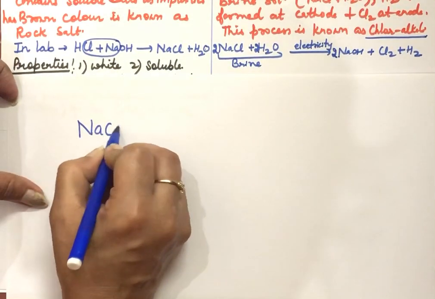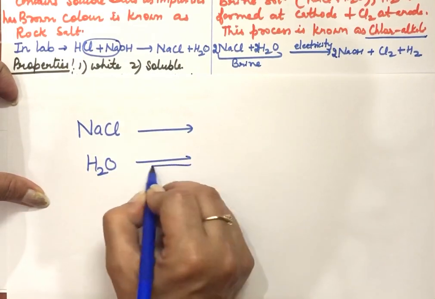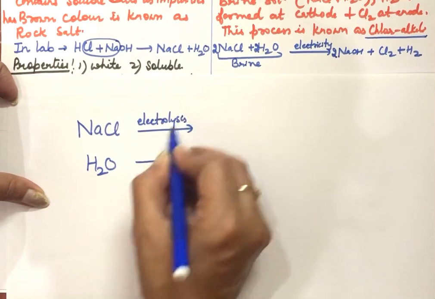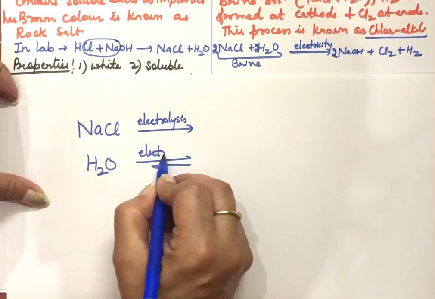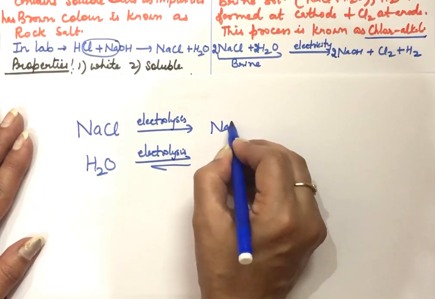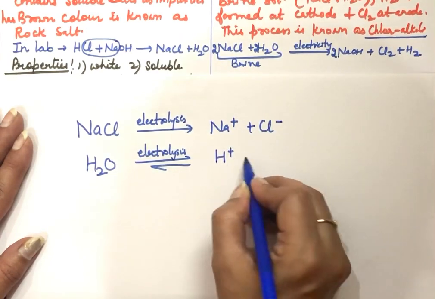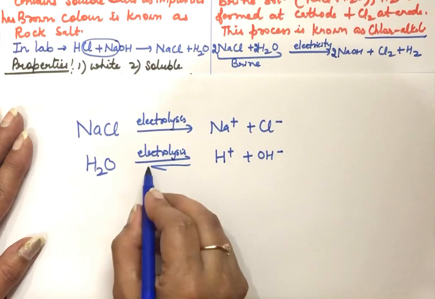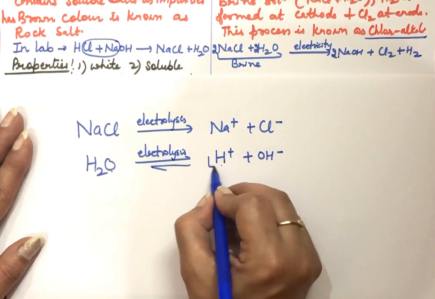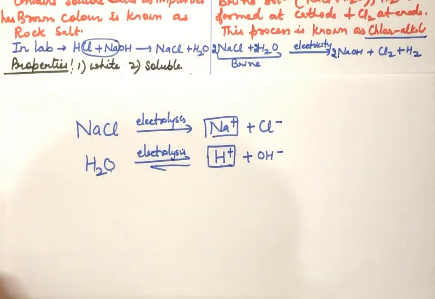NaCl and water are there. When we pass electricity, electrolysis will take place. Electrolysis means they will break up into ions. I'm writing it separately for NaCl and water. NaCl will break up to form Na plus and Cl minus ions, while water will form H plus and OH minus ions. This sign I have used because water will dissociate very little. See, 2 positive ions have formed and 2 negative ions have formed.